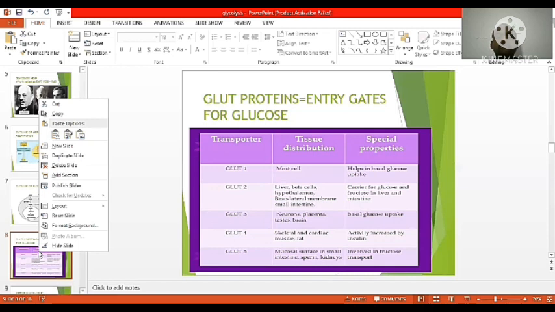It is important for uptake of glucose into brain cells, the neurons, and placenta and testes. Next, GLUT4. These protein receptors are present on skeletal muscles, cardiac muscles, and fat tissue, that is, adipose tissue.